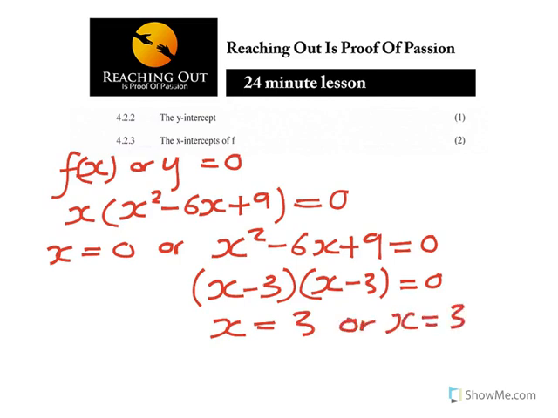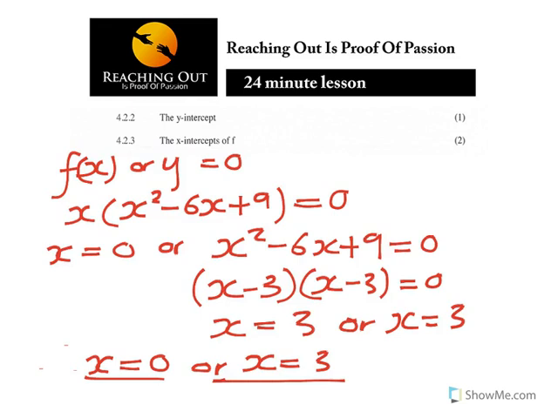You can see it's giving us the same answer. So the x-intercepts are x is equal to 0 or x is equal to 3. Those are the x-intercepts and they give you 2 marks. There isn't much for that. They no longer give you marks for factorizing because they assume you know how to factorize. That's why it's just 2 marks.